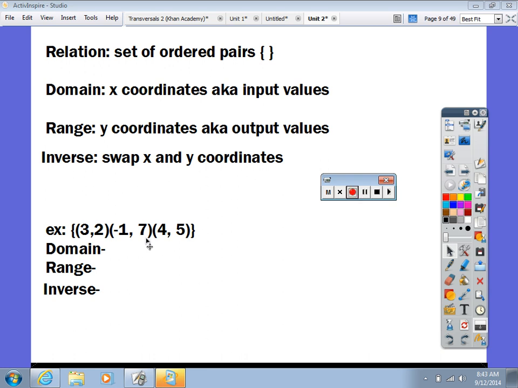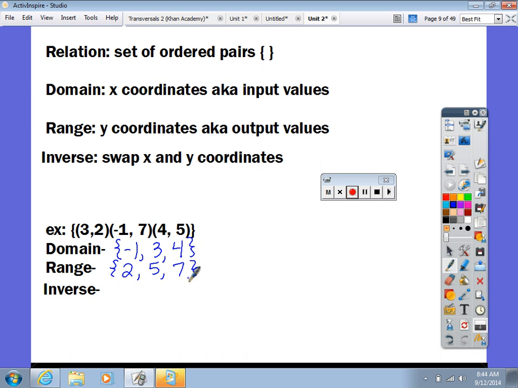Alright, so if the domain is your X coordinates, what are we going to put using our set notation for our domain? Very good. 3, -1, and 4. But we want to go ahead and do it from least to greatest. So make your little notation. What comes first? -1. And then what? And then what? Beautiful. Okay. Our range would be what, guys? The Y. Who's the smallest Y? 2, 5, and then 7.